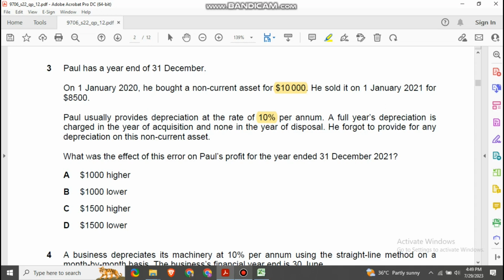But he did not provide 10% depreciation, which he should have, because he forgot that. So his profit will be decreased by 1,000, which is 10% of 10,000. He should have charged depreciation in year 2020, but he did not provide the 1,000 depreciation. That's why he is incurring a loss of 1,500. So his profit will be lower by 1,000. Let's move on to the next question.